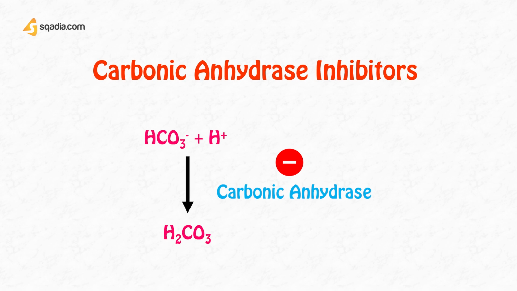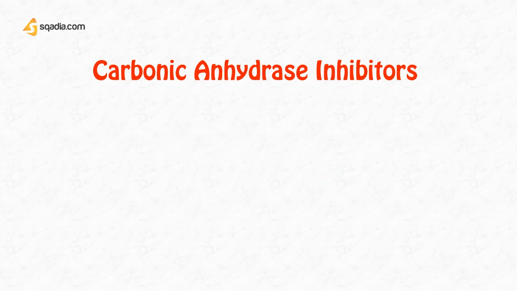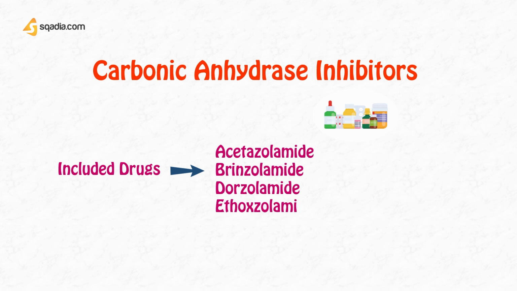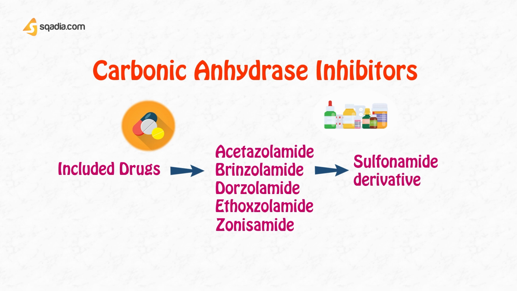So let's get started. Carbonic anhydrase inhibitors include certain drugs which are Acetazolamide, Brinzolamide, Dorzolamide, Ethoxzolamide and Zonisamide. And among them, Acetazolamide, also known as Diamox, is the prototype. And these all are basically sulfonamide derivatives structurally.